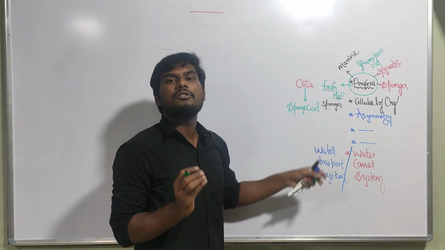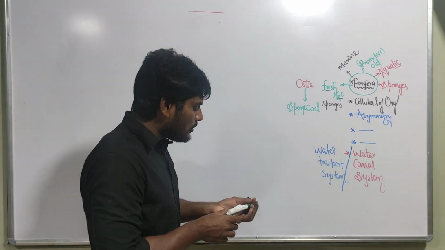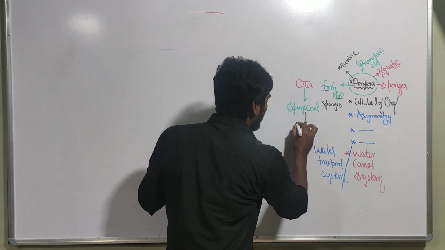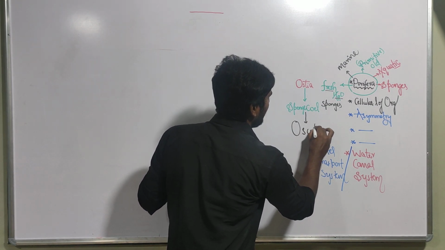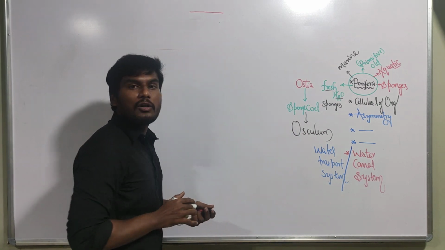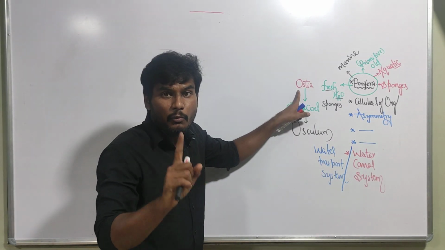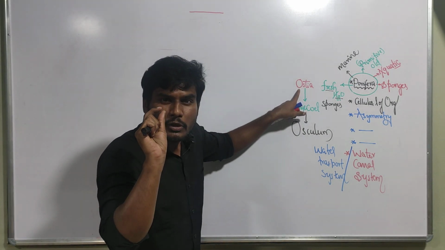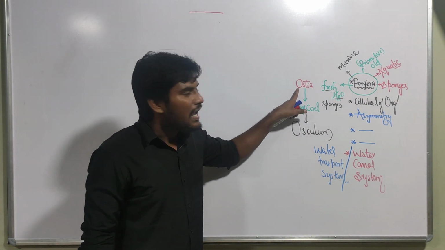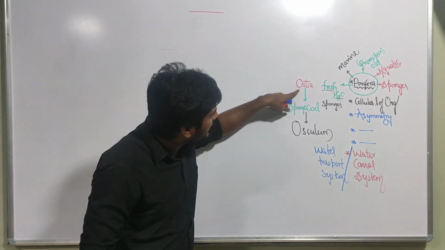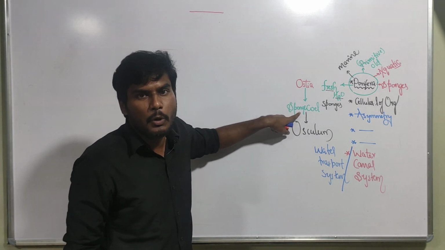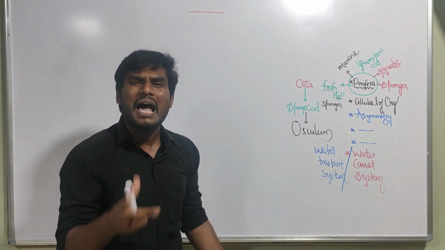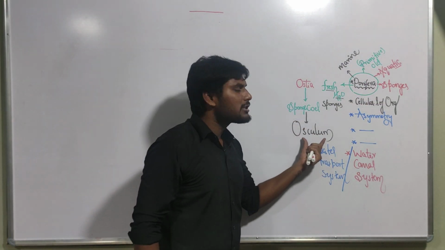So this space is called the spongocoel, and the spongocoel opens out through a large opening, which we call the osculum. The many minute openings are the ostia, and the ostia transport water to the spongocoel. From the spongocoel, water goes outside the body through the single large opening, the osculum.